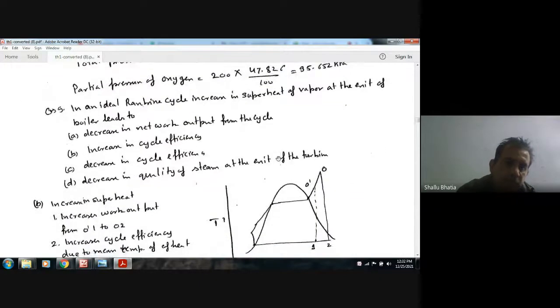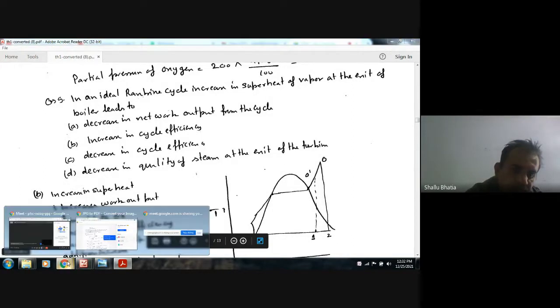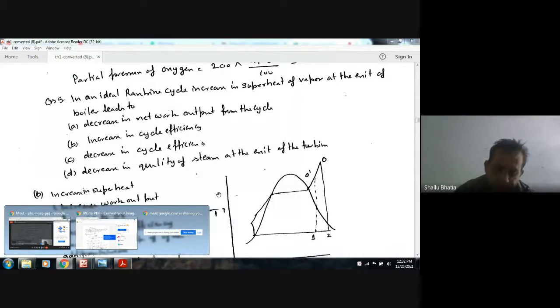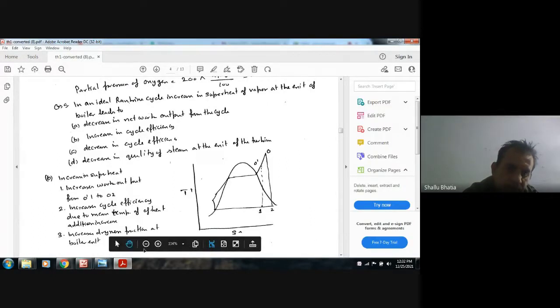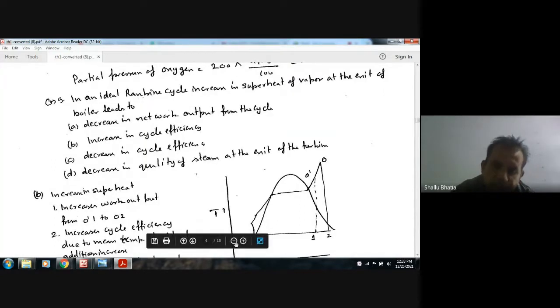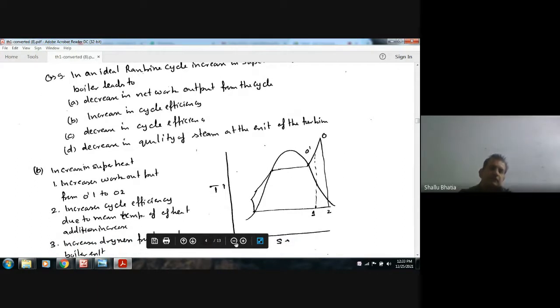Next, in an ideal Rankine cycle, increase in superheat of vapor at the exit of boiler leads to: option A, decrease in net work output of the cycle; B, increase in cycle efficiency; C, decrease in cycle efficiency; D, decrease in quality of steam at the exit of turbine.